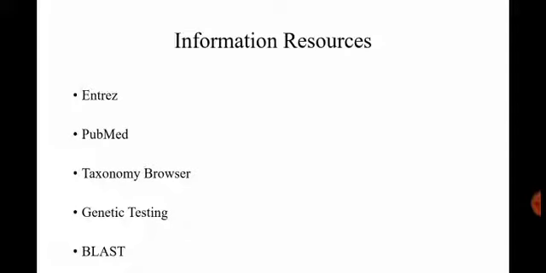Second one is PubMed. PubMed is biological and life science journal literature. In PubMed, you can search different literature and research which are related to biomedical and life science.